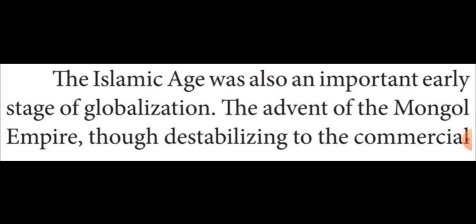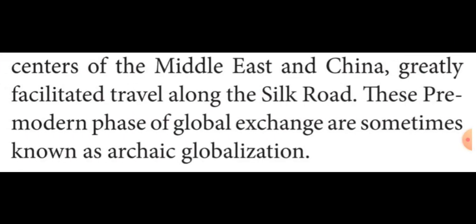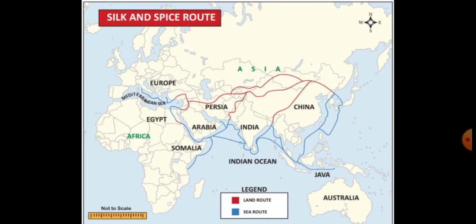In this period, for the purpose of trade, the commercial centers of the Middle East and China constructed the Silk Road and Spices Road.